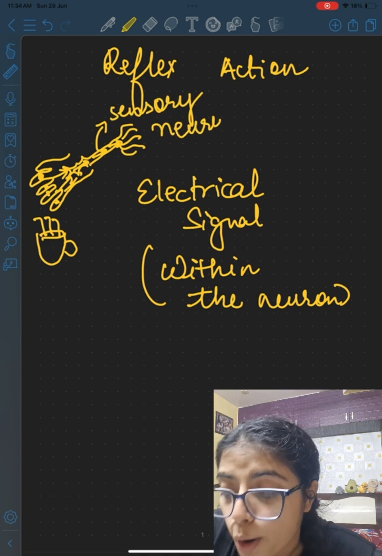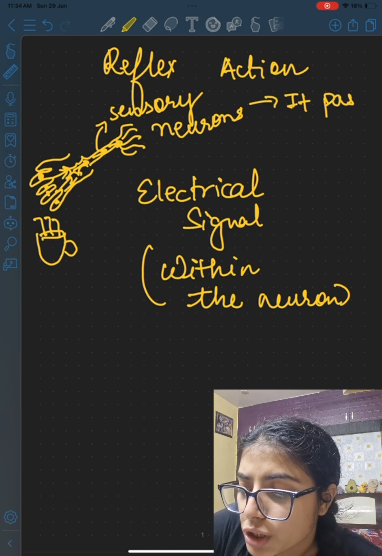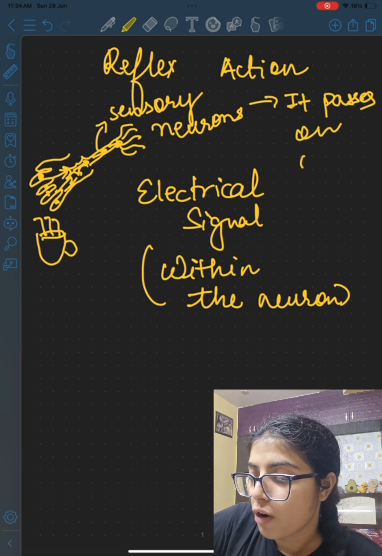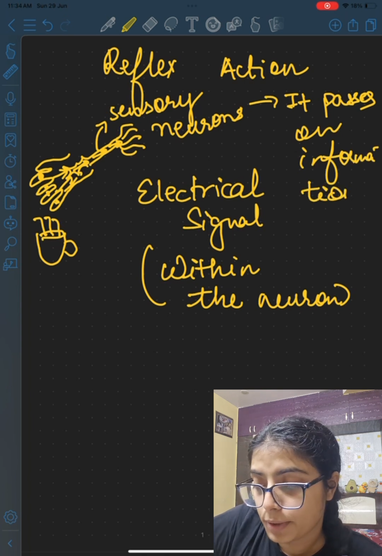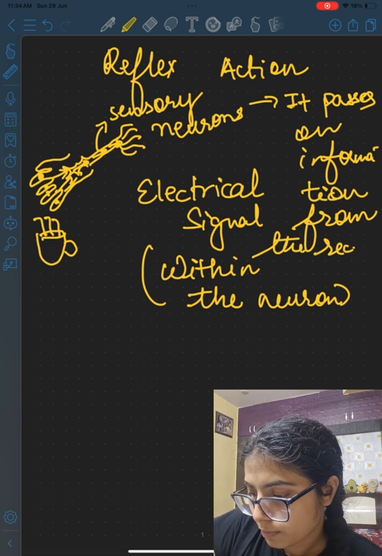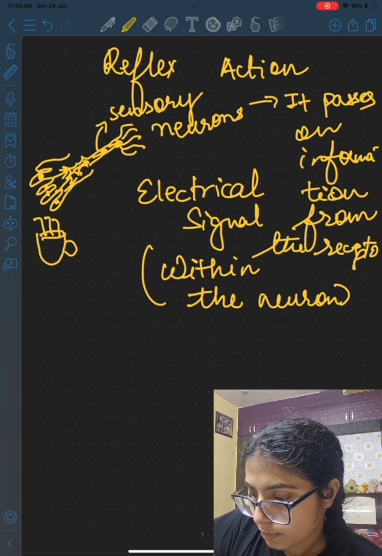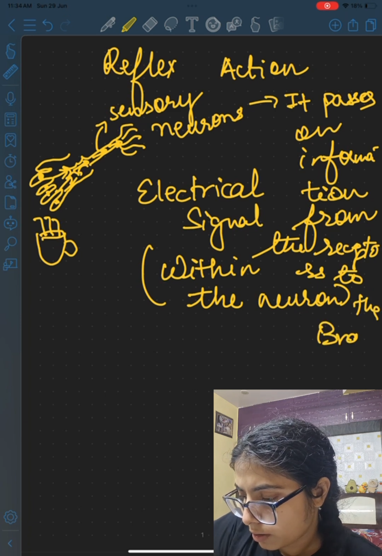It's a very important type of neurons because it passes on information from the receptors to the brain or spinal cord, right?